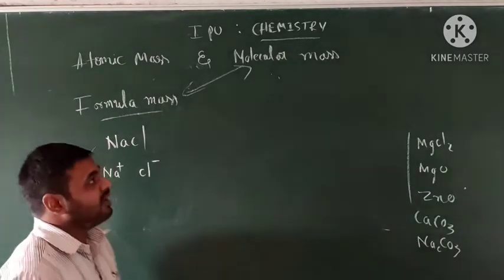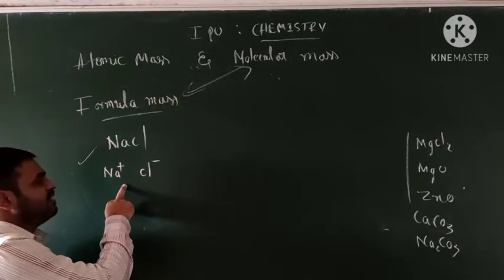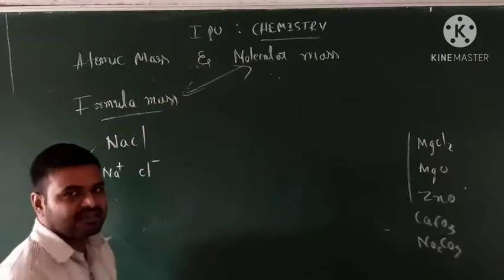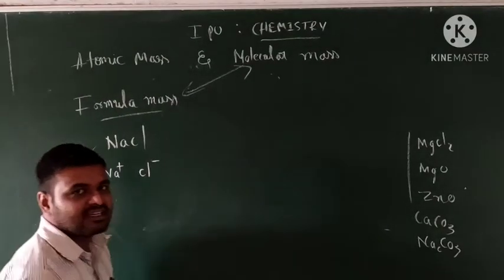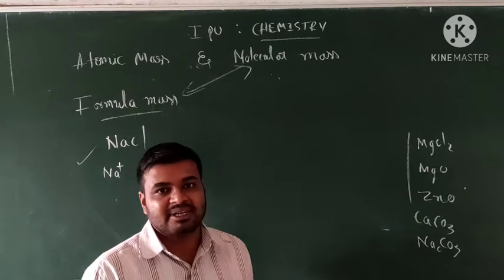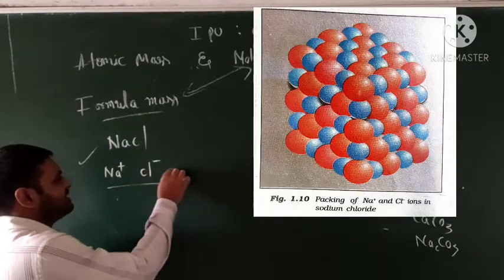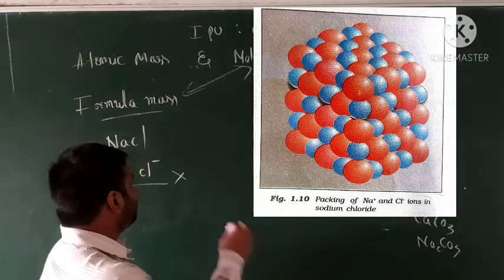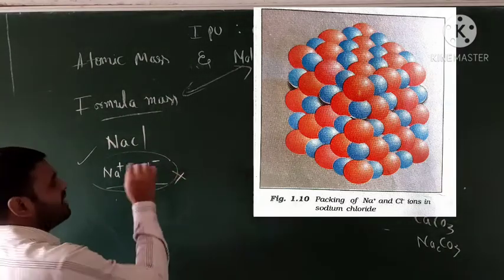So why do we consider formula mass for NaCl and not molecular mass? Because in NaCl, discrete molecules do not appear. That means we calculate the formula mass for ionic compounds.